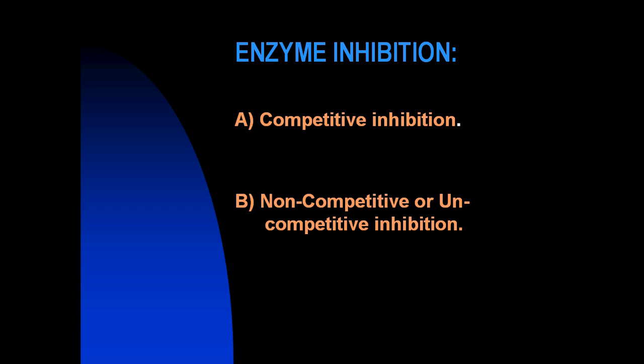Statin drugs such as atorvastatin, pravastatin, and mevastatin are structurally analogous to the natural substrate of this enzyme, HMG-CoA reductase, and compete effectively to inhibit it. By doing so, they inhibit de novo synthesis of cholesterol, thereby lowering the plasma cholesterol level.